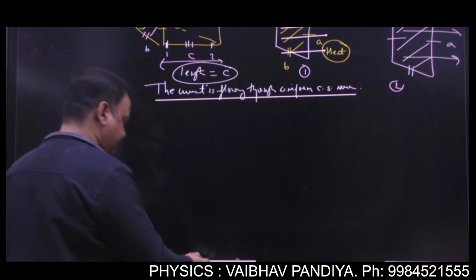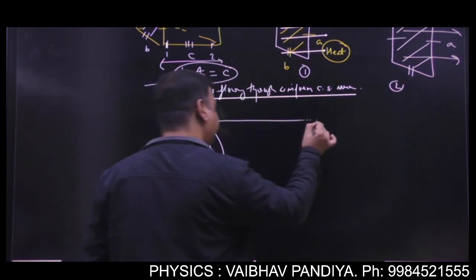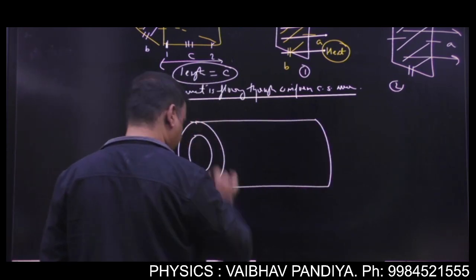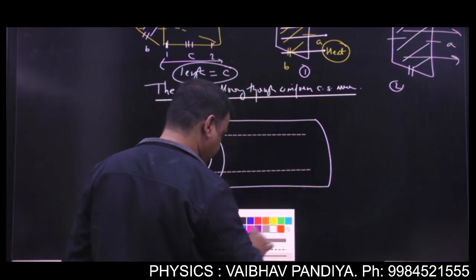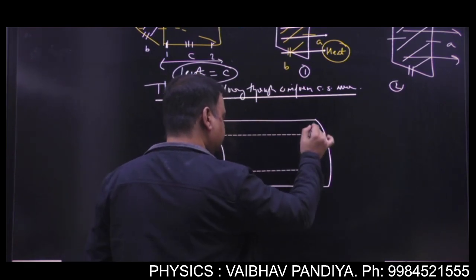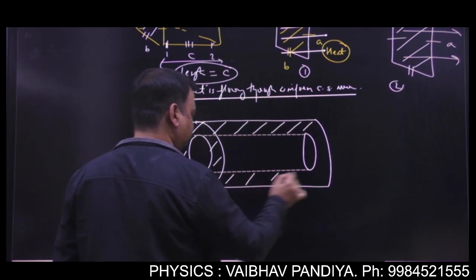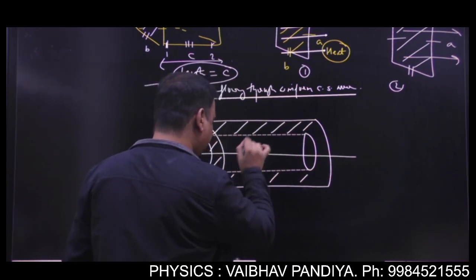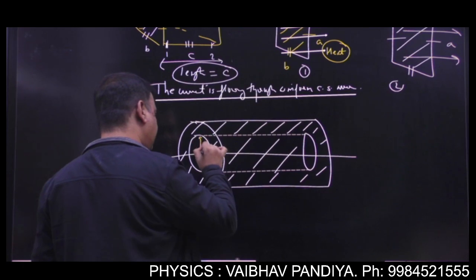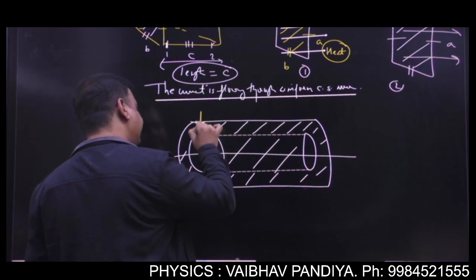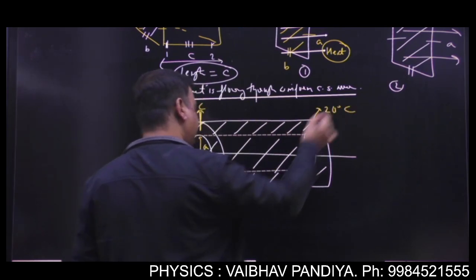Now see the next illustration. Suppose you have a hollow cylinder, something like this, and this is the axis of the cylinder. Say the inner radius is A and the outer radius is B. This end is maintained at 100 degrees Celsius and this end at 20 degrees Celsius.